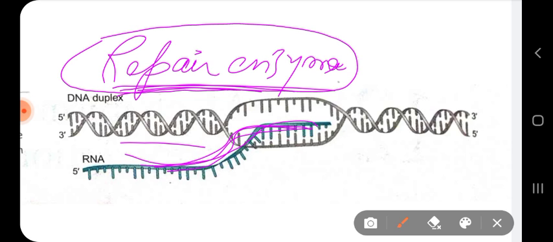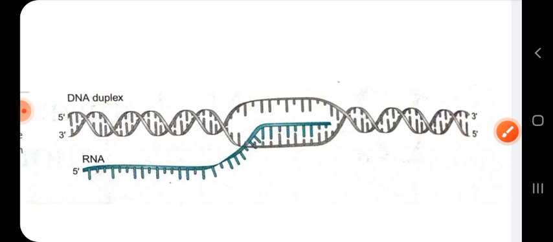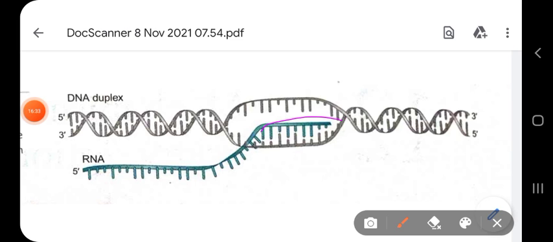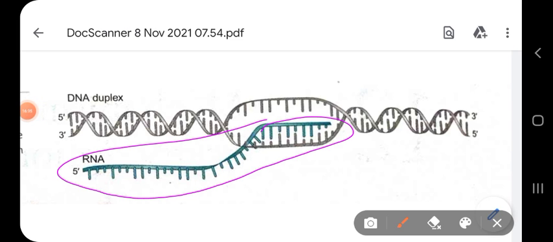If you compare with transcription, transcription produces only temporary copies of RNA. These RNAs that you are seeing here are temporary copies. They will not remain for a long time. They are easily degraded just after protein formation occurs.